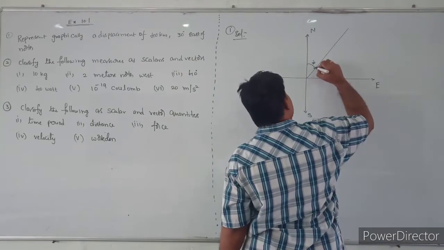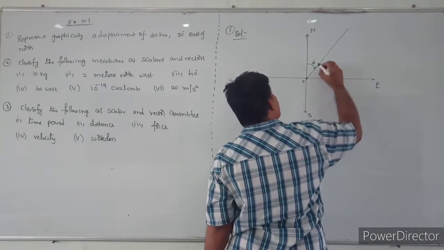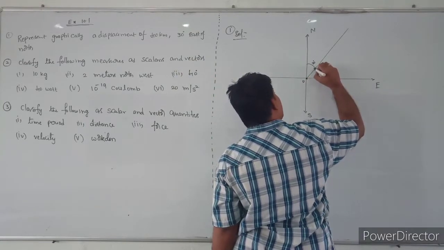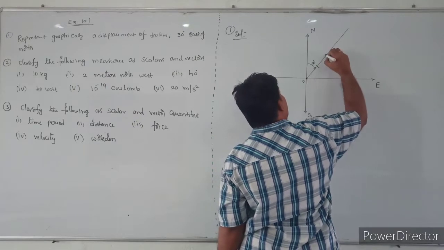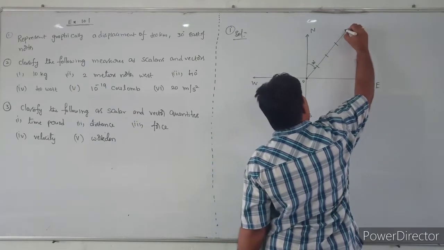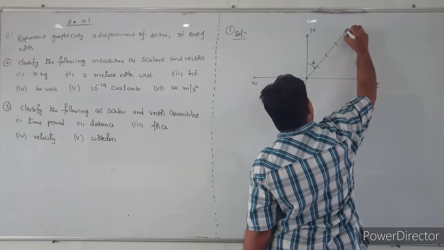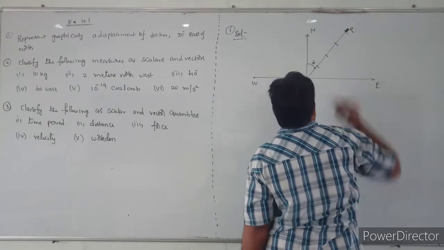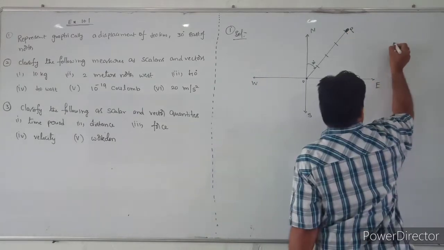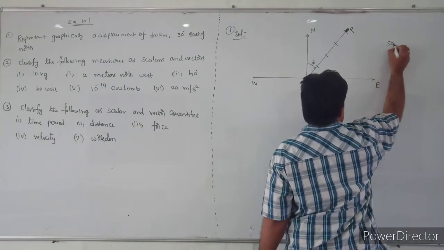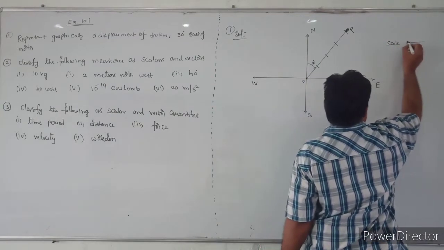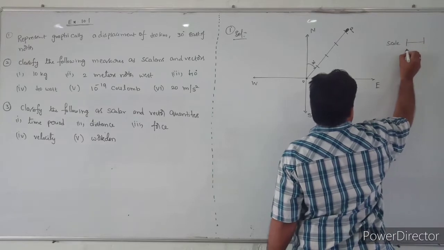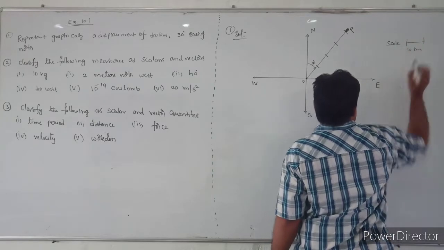So for 40 kilometers, you can take the scale here. You can take 1, 2, 3 and 4. You can take the point here; this is the point P. The scale mentioned is 10 kilometers.